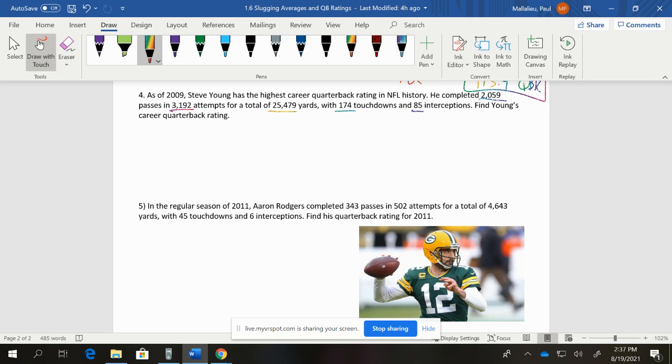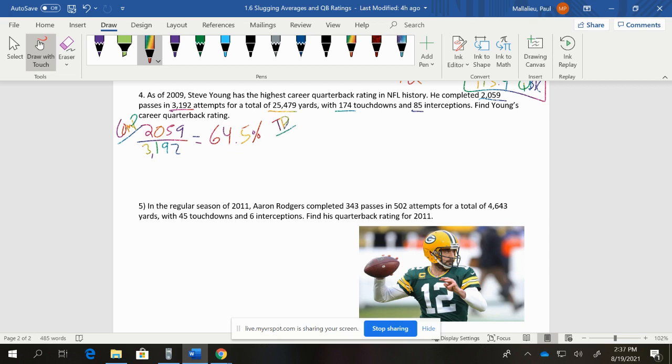All right, so let's take our numbers. We got 2,059 completions out of 3,192 attempts. So divide, that's 0.645 or 64.5%. So that's our completion percentage. Then we can work our way over to touchdown percentage.